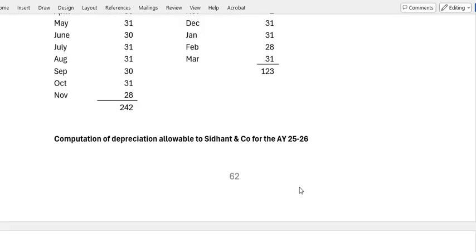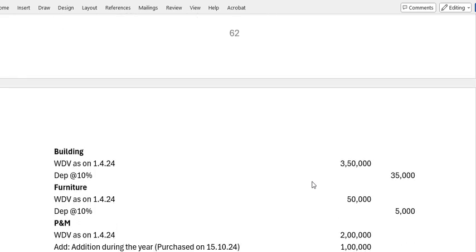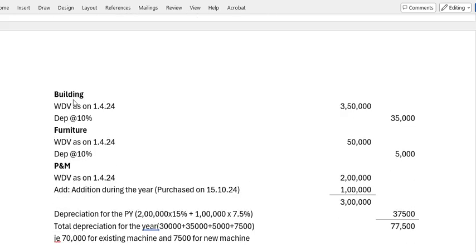Okay. Then computation of depreciation allowable to Siddhant and Company. So we know that the WDV was 3,50,000, and the depreciation at 10% is 35,000.